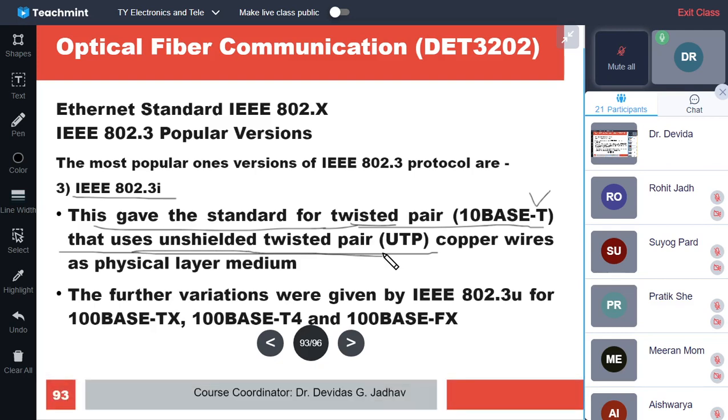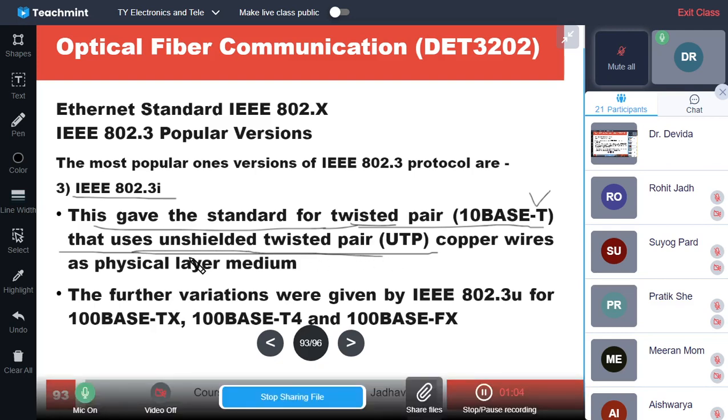Thin coaxial and thick coaxial both have shielding, but this twisted pair does not have shielding. Twisted pair means 2 wires are twisted together, and the 2 wires have insulation over them. So unshielded twisted pair, UTP, copper wires, this is at the physical layer medium, so it is T for that.